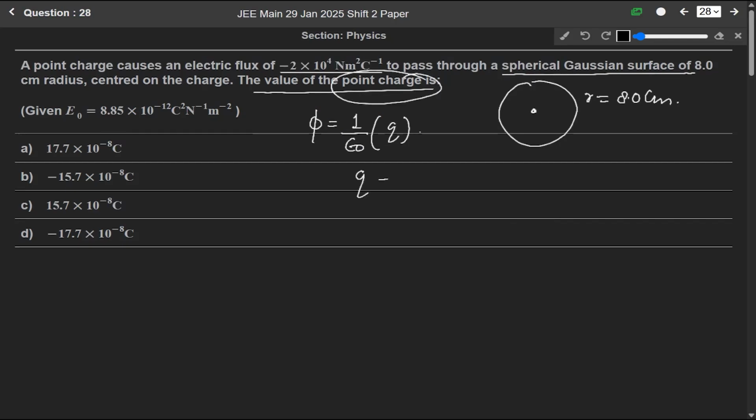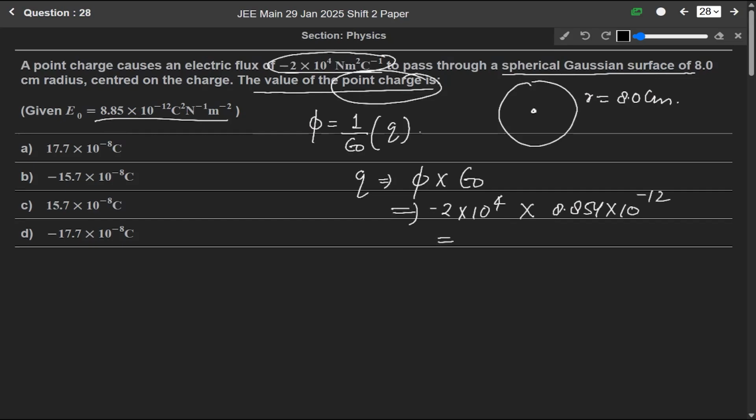So this charge will be equal to flux into epsilon naught. We are given flux as minus 2 into 10 to the power 4 into epsilon naught. Epsilon naught value is given as 8.854 into 10 to the power minus 12.